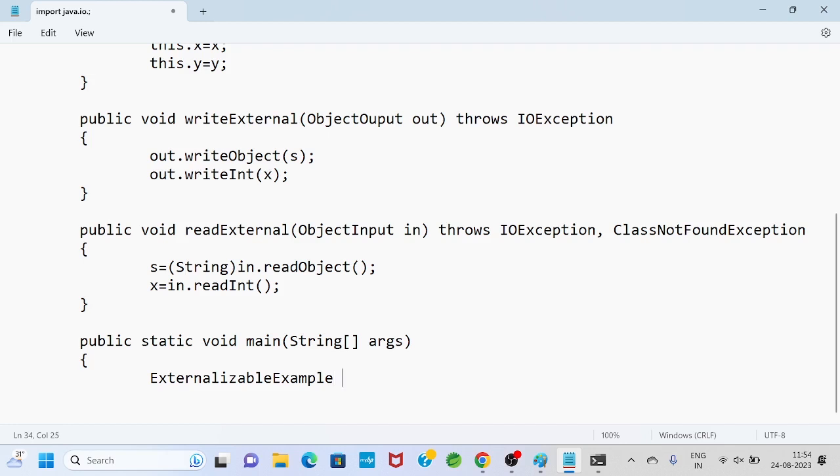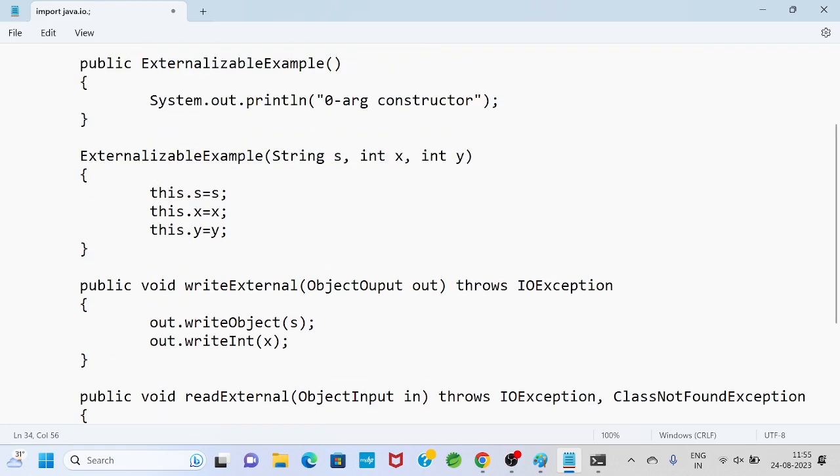Because on this object we will perform serialization and deserialization, but that serialization we are performing in a customized way, so that is externalization. Let my object name be obj, equals to new class name, externalizable example. This is the object I took.